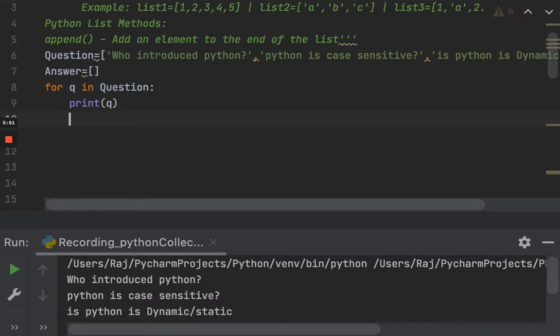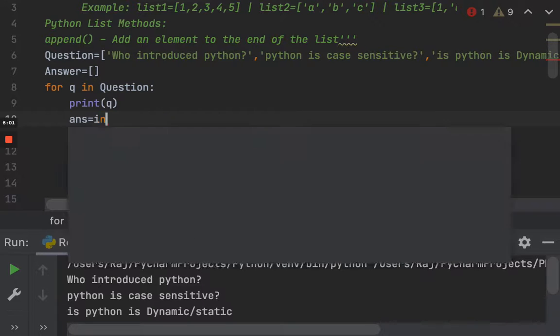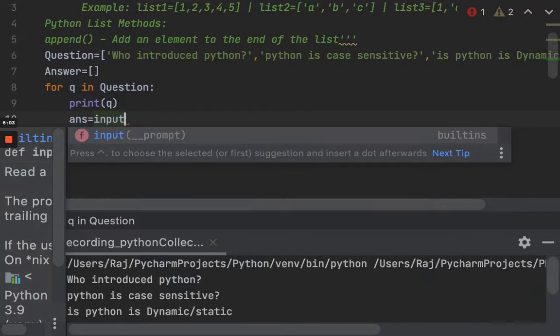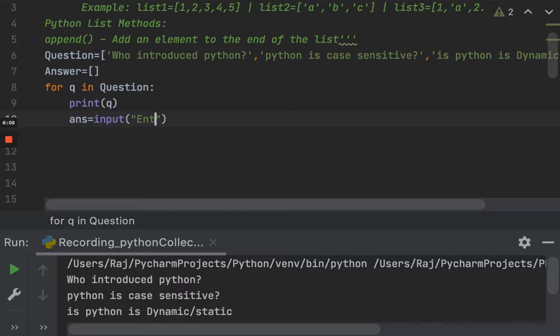So what would I do here? The first question is, who introduced Python? I need to get an answer for that. For that, I would type ans, which is nothing but the answer. Since it's a string, I would take an input, and say answer like this, so that the user can input the answers.